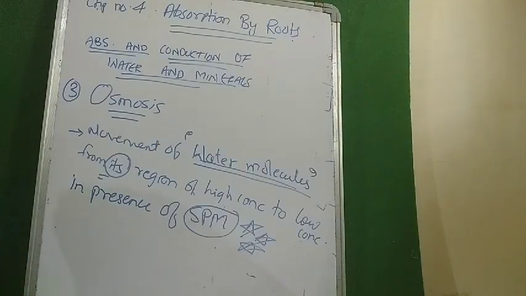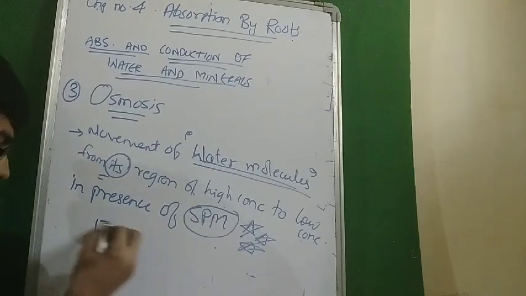What is the difference between diffusion and osmosis? In diffusion, if there is no membrane and there is movement of water molecules from higher concentration to lower concentration, then we would call it diffusion. But if there is a membrane and then there is movement of water molecules from higher concentration to lower concentration, then we would call it osmosis. So in osmosis, the presence of semi-permeable membrane is very much necessary.